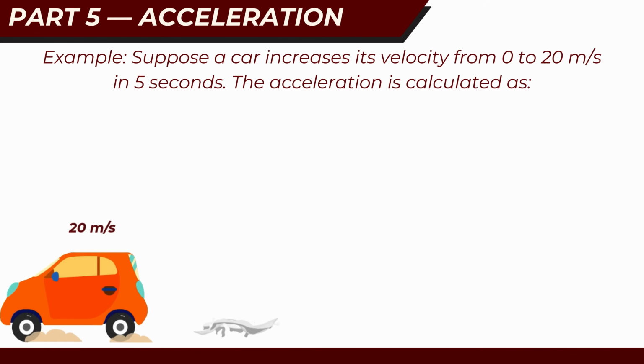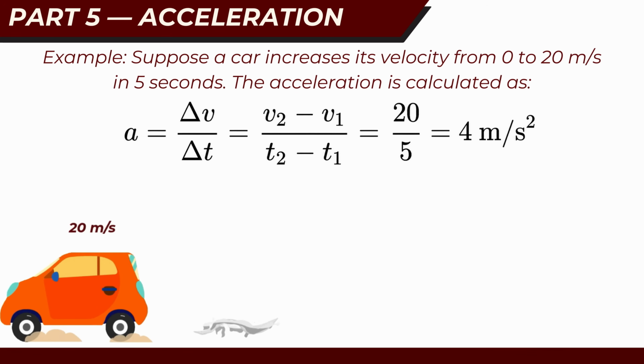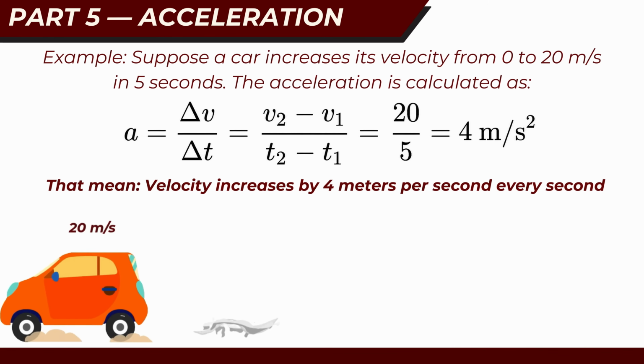Suppose a car increases its velocity from 0 to 20 meters per second in 5 seconds. The acceleration is calculated as acceleration equals delta v divided by delta t, which equals v2 minus v1 divided by t2 minus t1, which equals 20 divided by 5, which equals 4 meters per second squared. This means the car's velocity increases by 4 meters per second every second, assuming the acceleration remains constant.